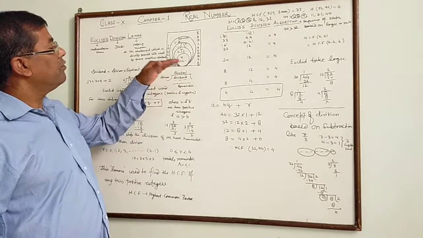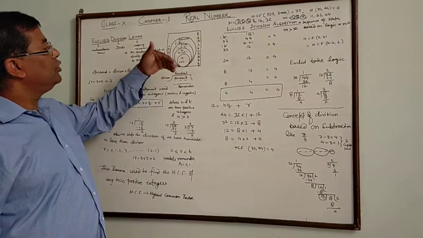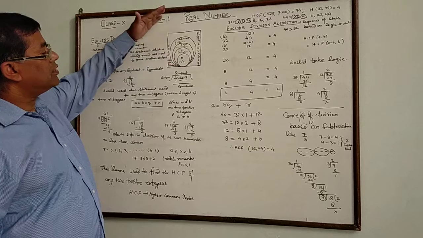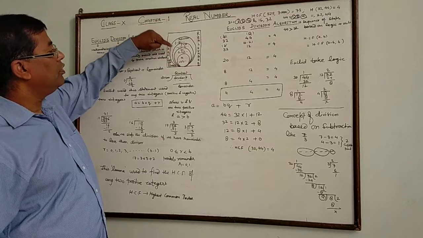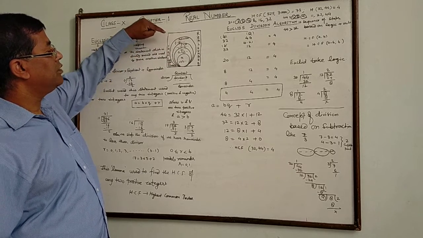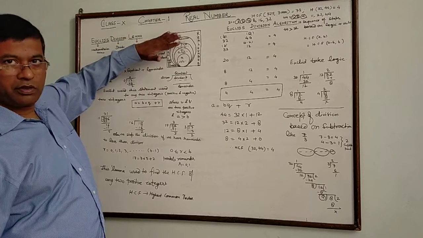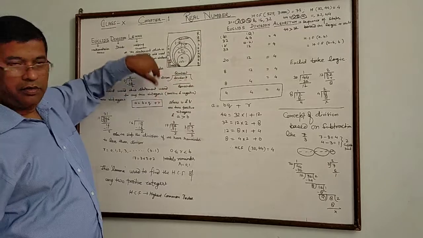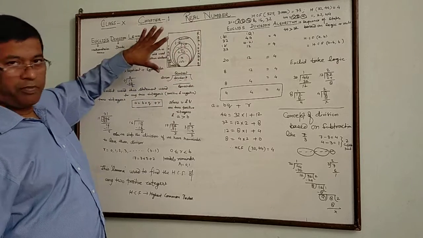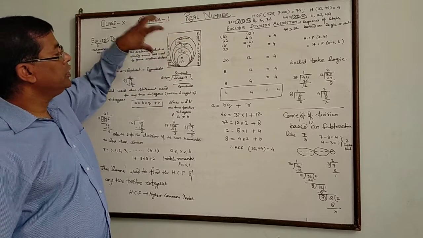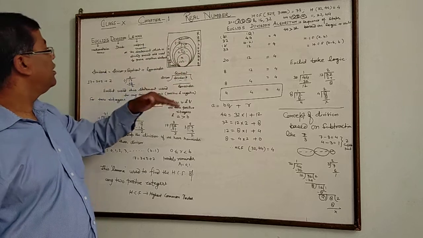Before this, from class 6 onwards, you studied all types of numbers: natural numbers, whole numbers, integers, rational numbers, irrational numbers. If you include all these numbers in a square, just suppose we take a square as a whole, then this whole is called the real numbers.